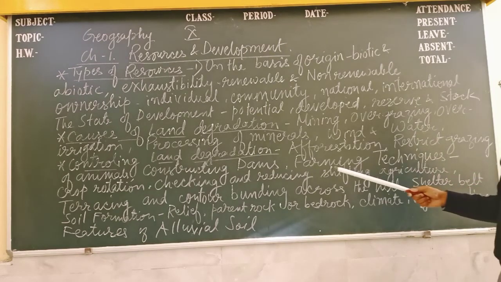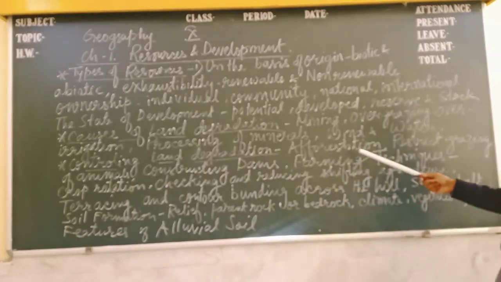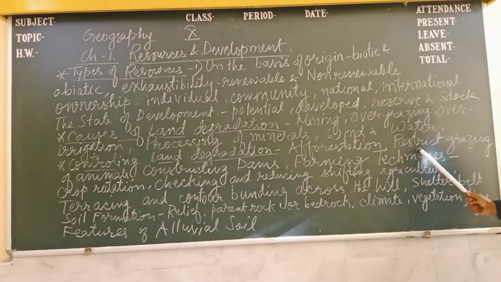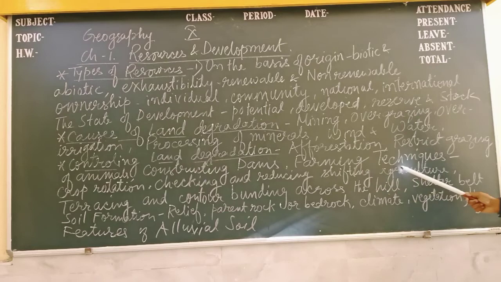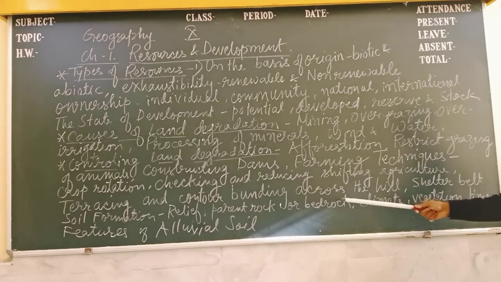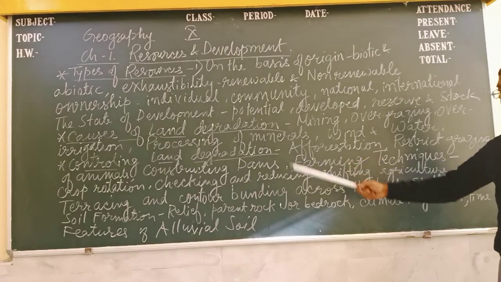How can we control land degradation? That depends on afforestation, then restrictions on grazing, cattle grazing or animal grazing, and constructing dams or check dams. After that, farming techniques or different types of farming like crop rotation, then checking and reducing shifting cultivation or shifting agriculture, terrace farming or contour farming across the hills, and shelter belts also. These are the factors by which we can easily control land degradation.